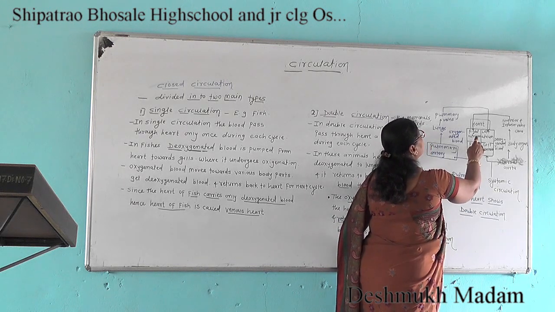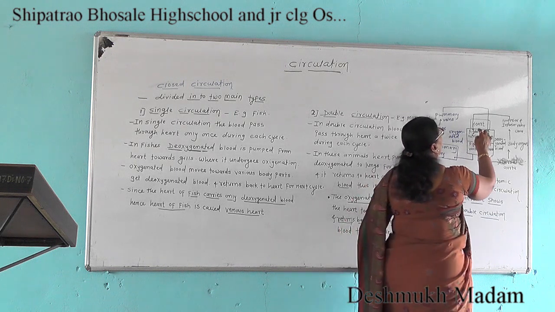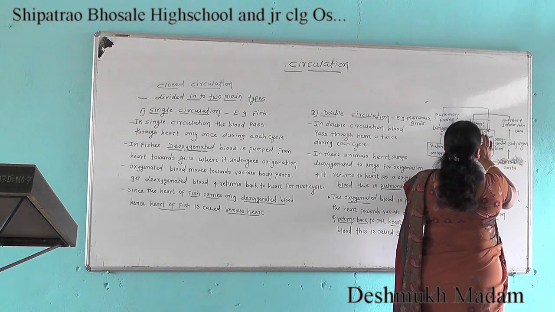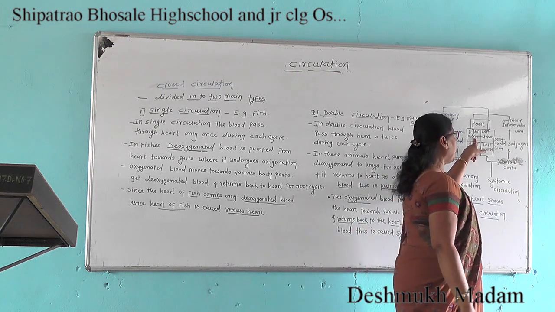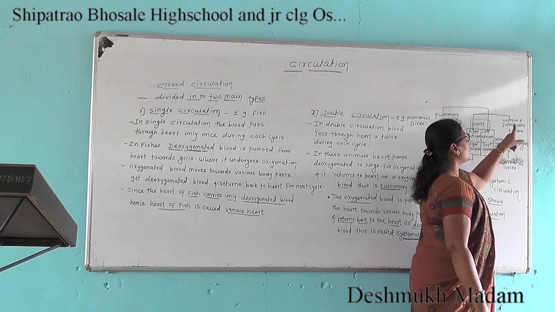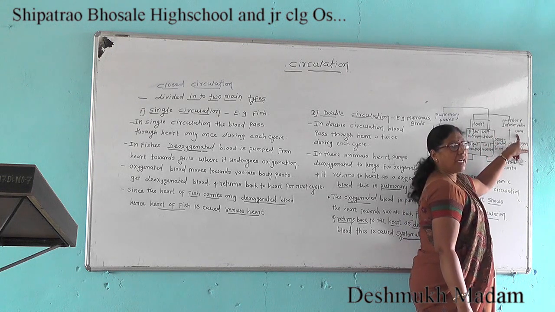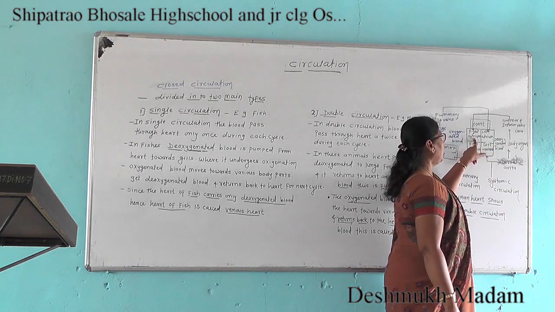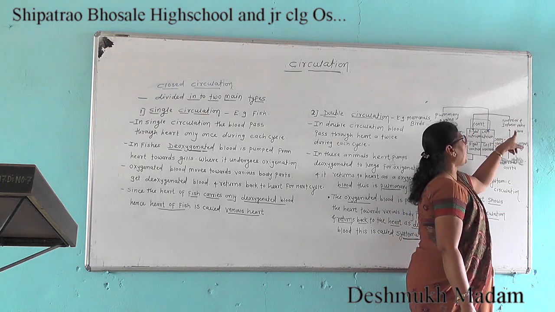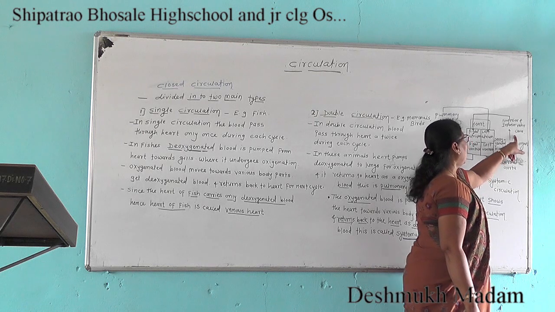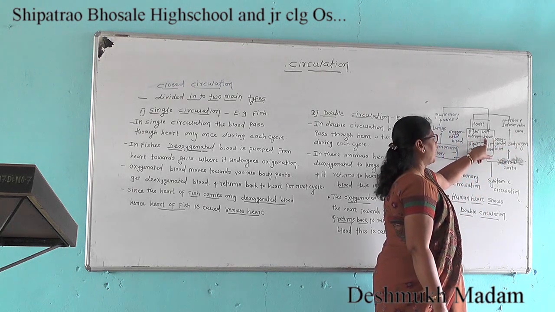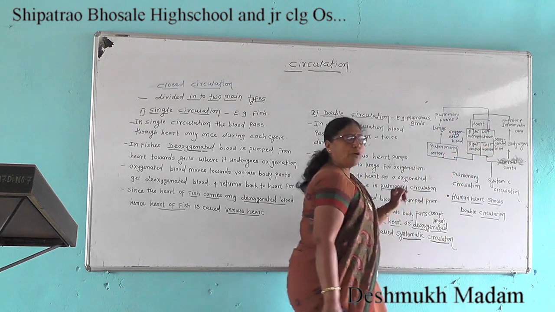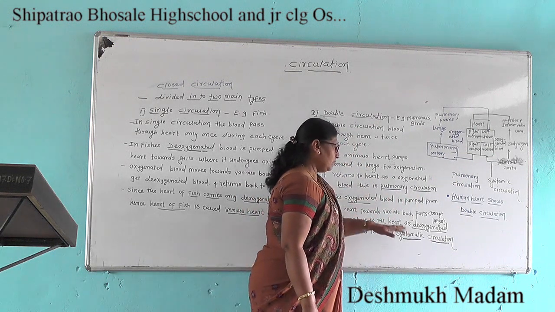The right atrium collects the deoxygenated blood from the superior and inferior vena cava, and the left atrium collects the oxygenated blood through four pulmonary veins from the lungs.